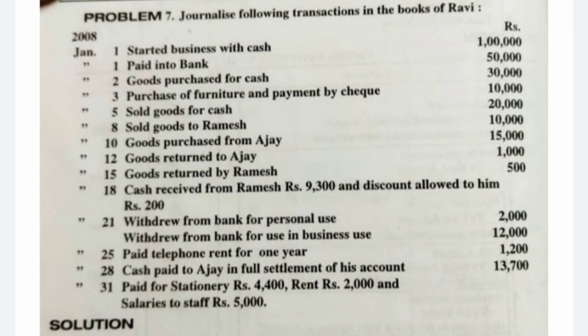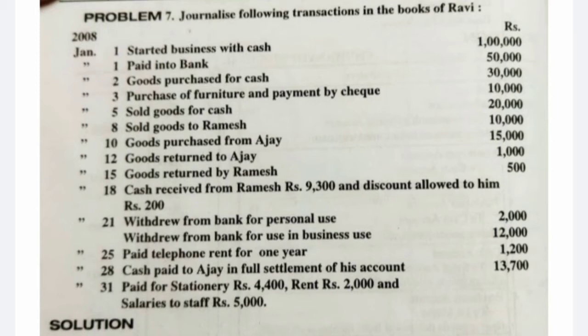Okay, let's continue with problem number 7. That is, journalize the following transactions in the books of Ravi. January 2008, first started business with cash, that is cash is coming in, cash account debit to capital account with rupees 1 lakh.